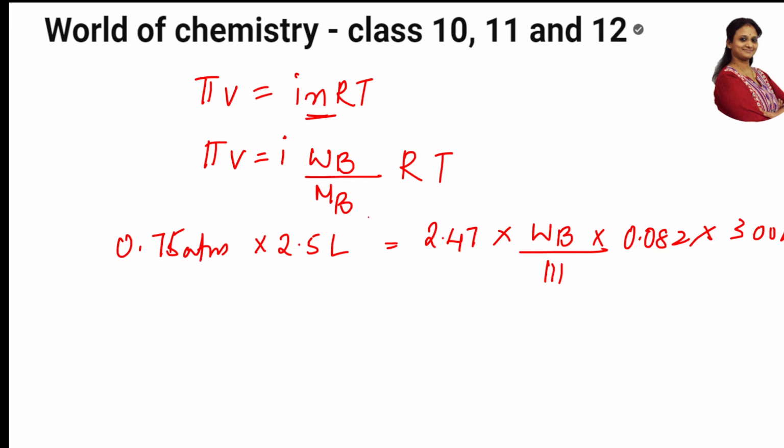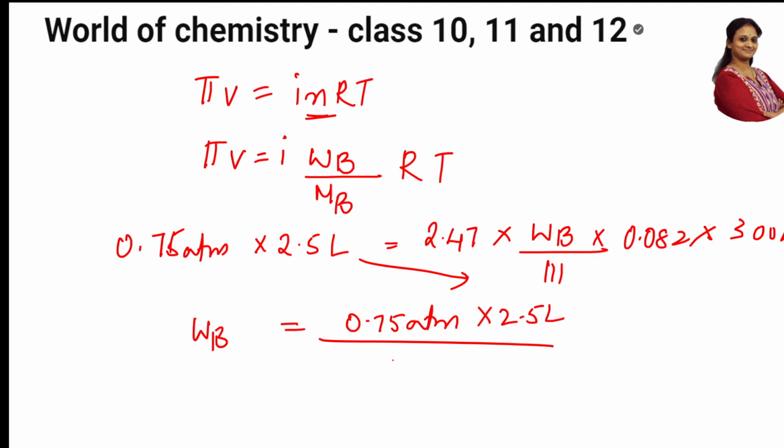Now first let me take WB outside. When I take out WB, this whole thing will be cross multiplied. So 0.75 atm into 2.5 liters into 111, divided by 2.47 into 0.082 into 300. So finally, when I solve it, I get an answer of 3.425 grams.